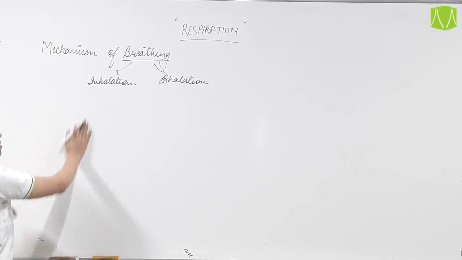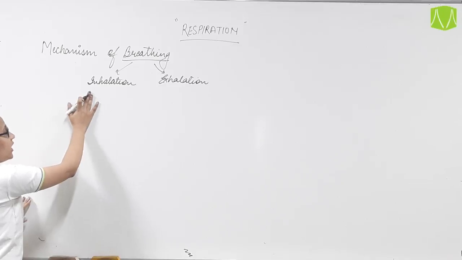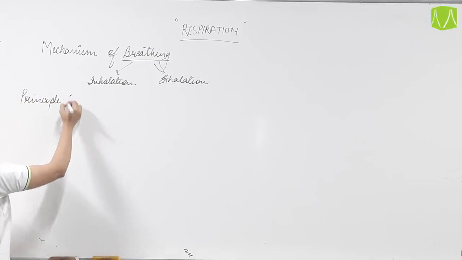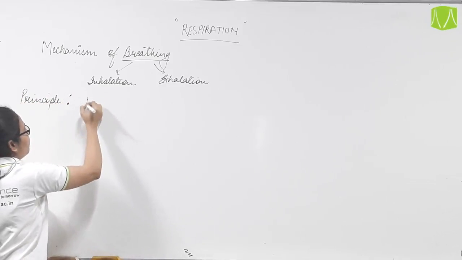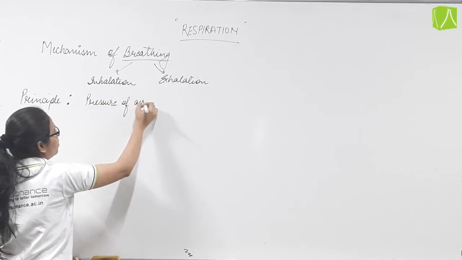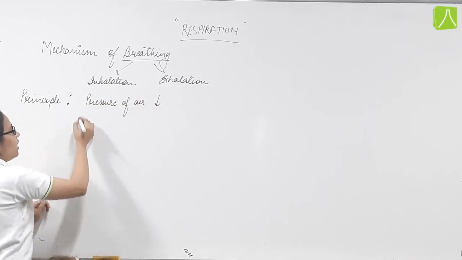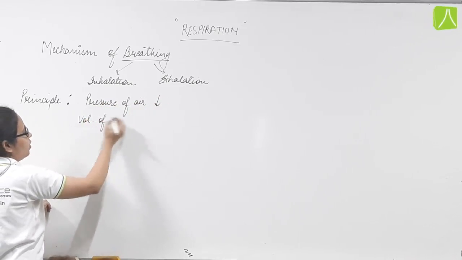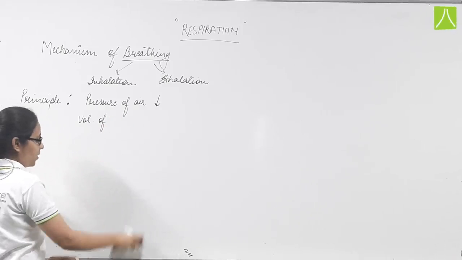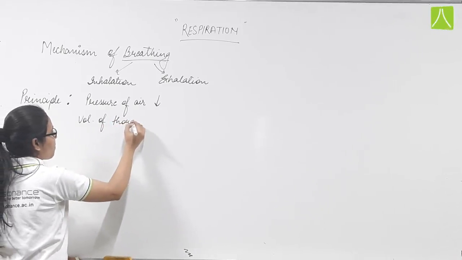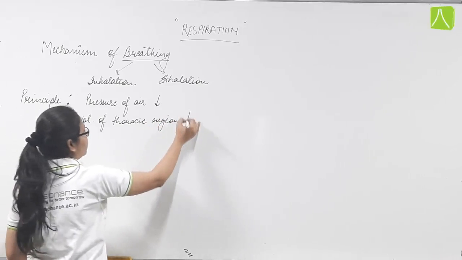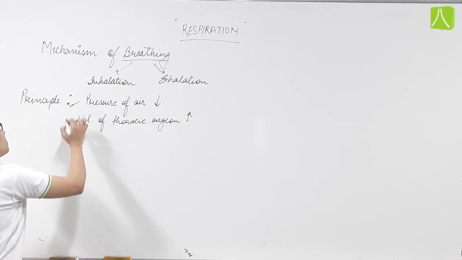The principle which works during inhalation is that the pressure of air should be low and the volume of thoracic region should be high. These are the two conditions.